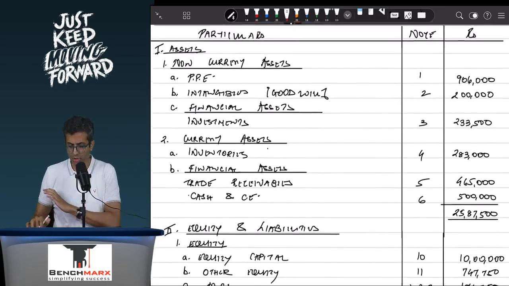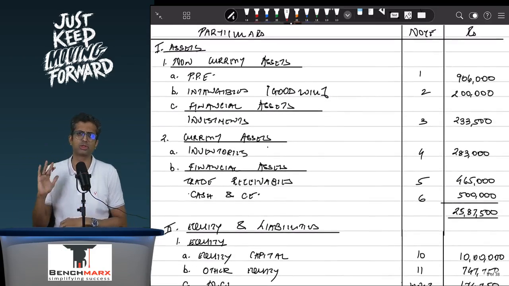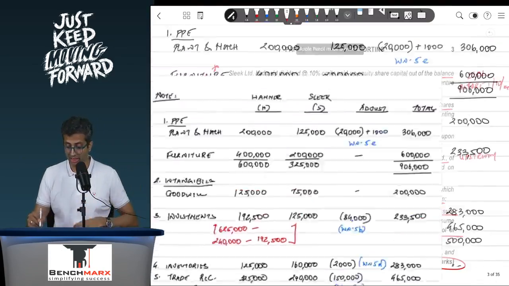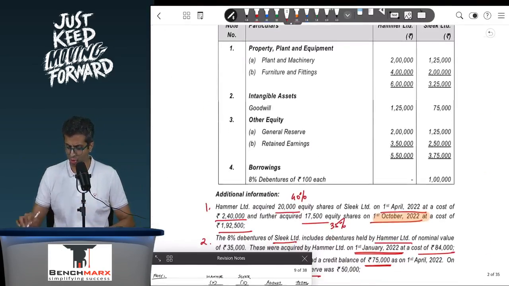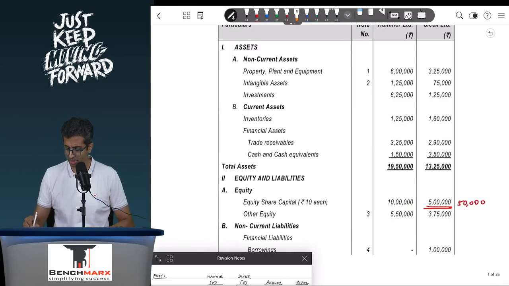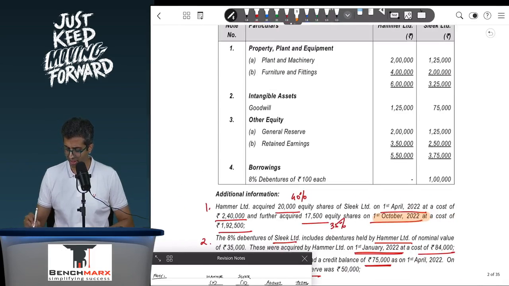So over here, you will prepare the entire Schedule 3 balance sheet based on the data given in the question. That is your step 1. Step number 2, you will note down all the assets and liabilities as given in the question. So over here, you will note down your PPE, which is 6 lakhs and 3 lakh 25, comprising of plant and machinery, furniture and fittings.